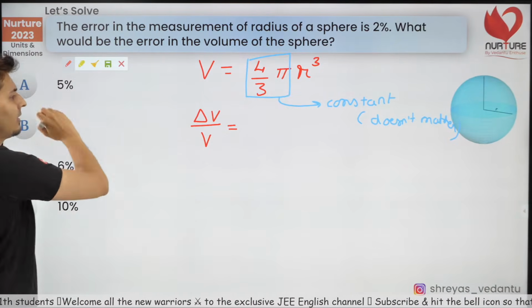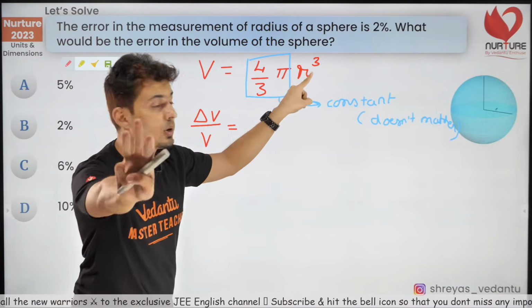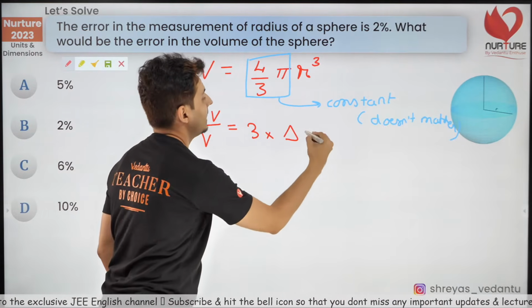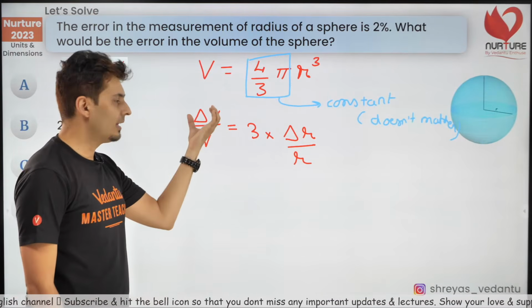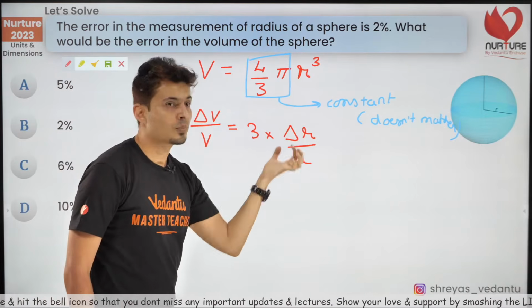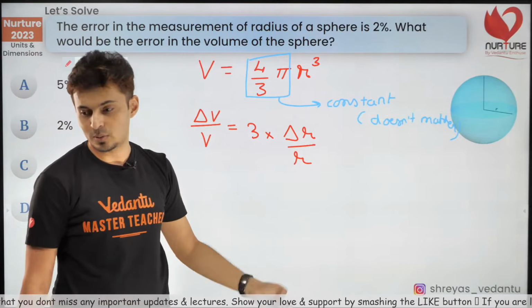It really doesn't matter in that formula also. Check the power of the r. What is the power of r, guys? 3. And then write down delta r by r. Remember that final relative error is power into each term. If there are more terms, I would have written down more terms, but there are no more terms over here.